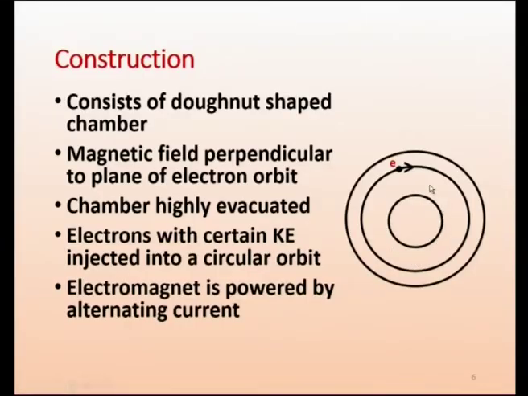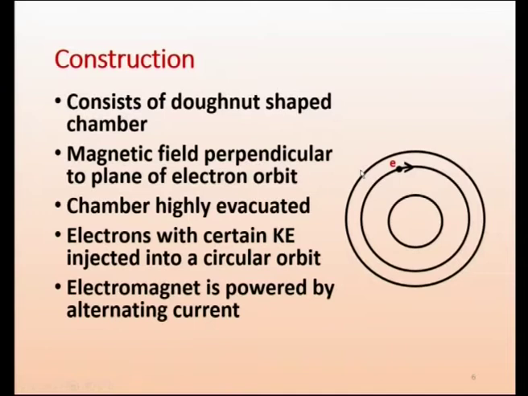So it is a pipe whose inner space is hollow and empty, and the electron is going to orbit inside that donut shaped tube. In other words, it is like the shape of a vadai. A vadai has a hole at the center, and we have the chamber around it. So that is a donut shape.